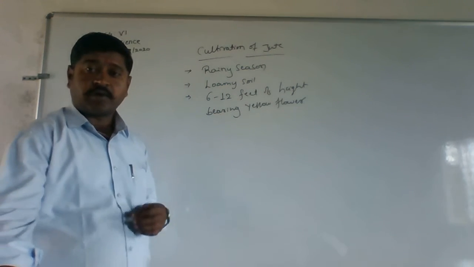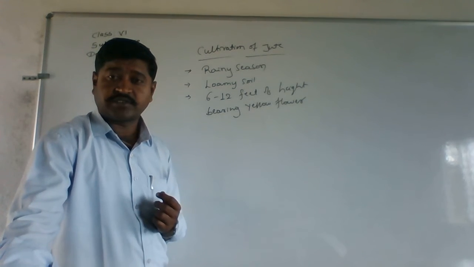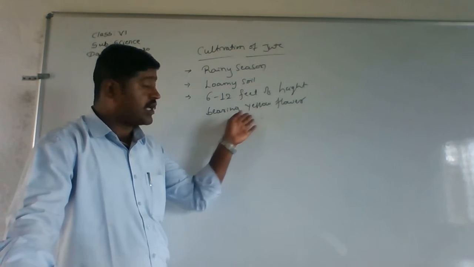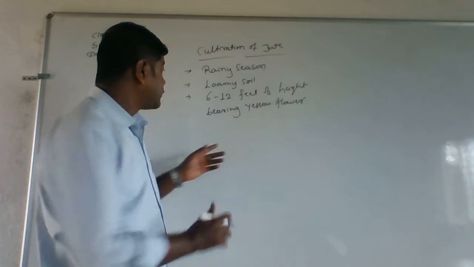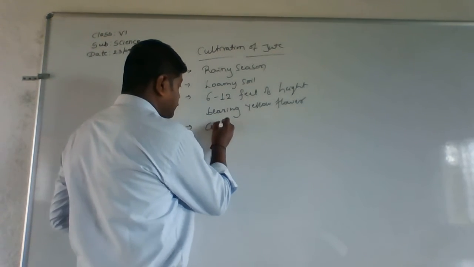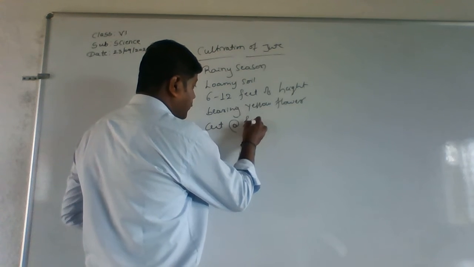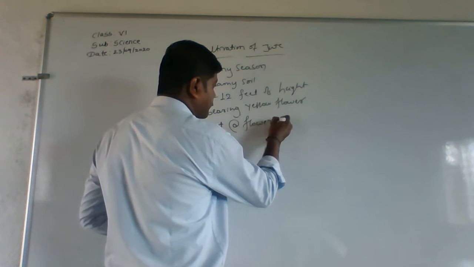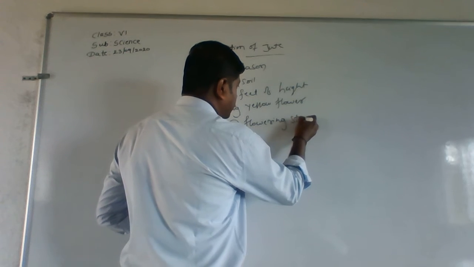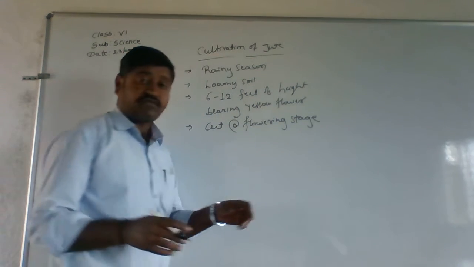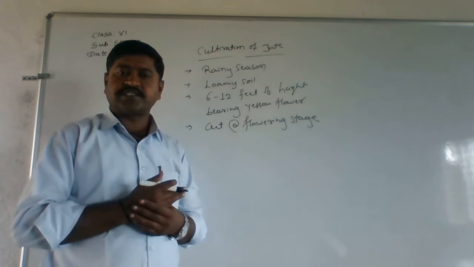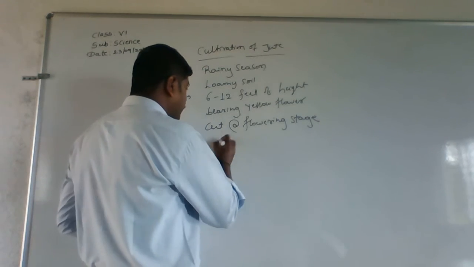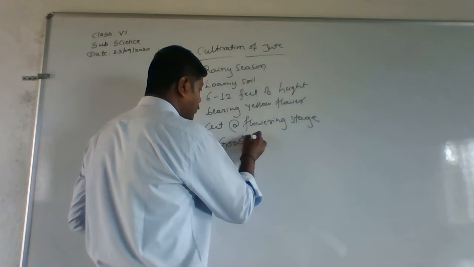Then next, these are going to be cut at the flowering stage itself. Why are these going to be cut at the flowering stage itself? Because it is going to be of good quality.